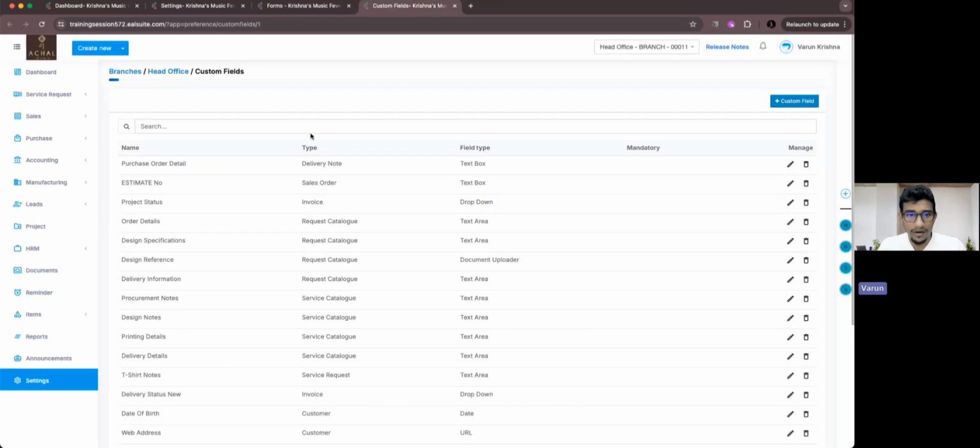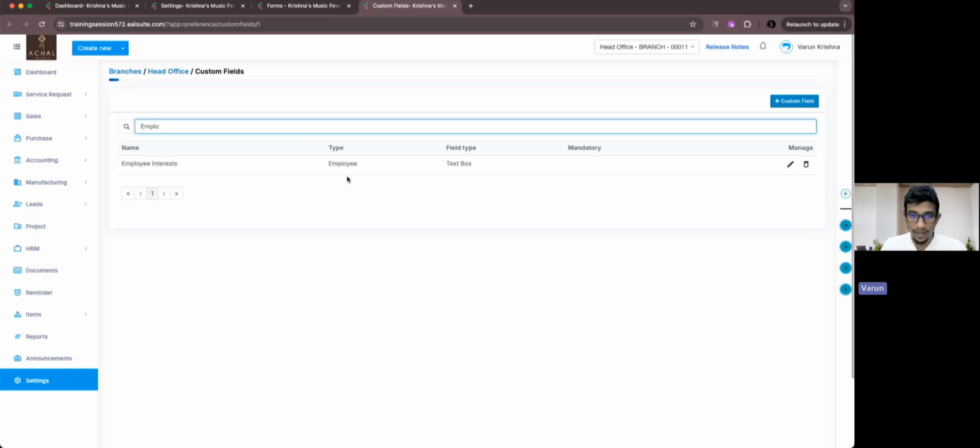Before adding it, we'll move into the custom field section and look for employees custom fields. You can see the employee interest custom field has been created against it. The field type is text box.